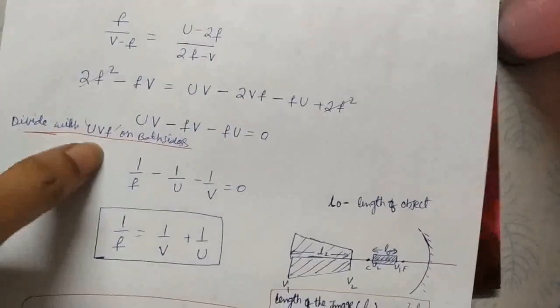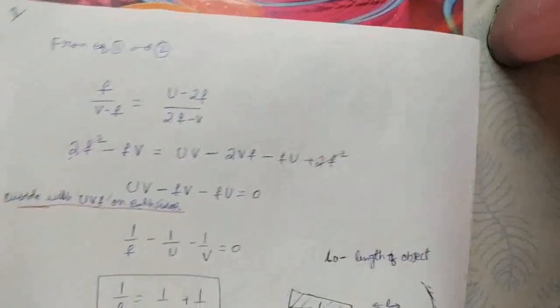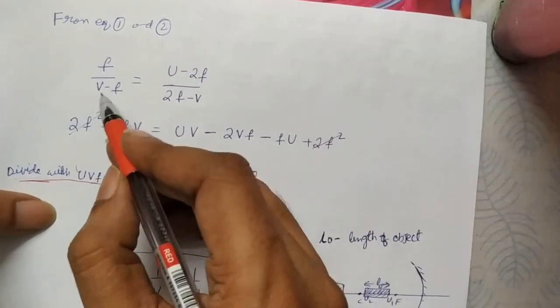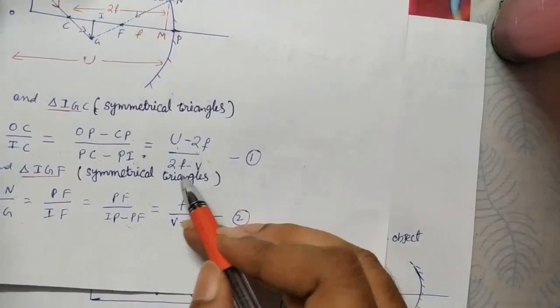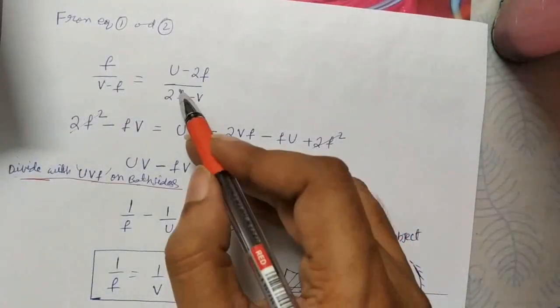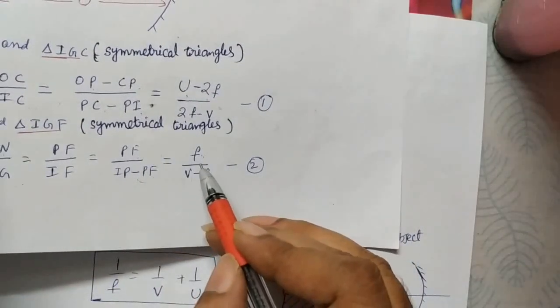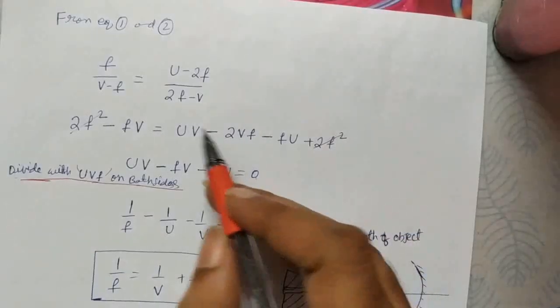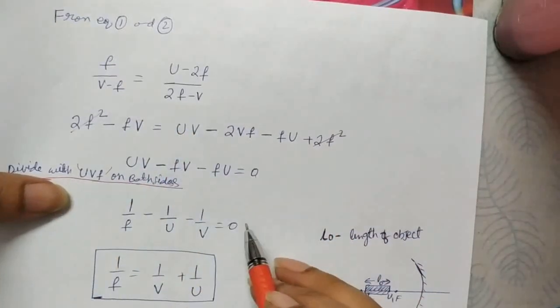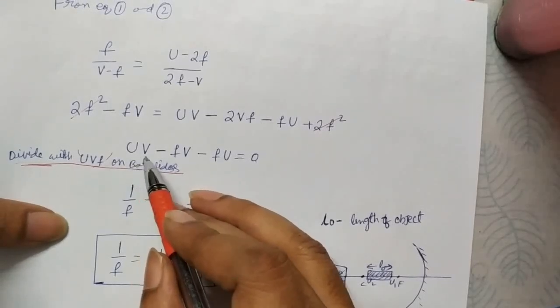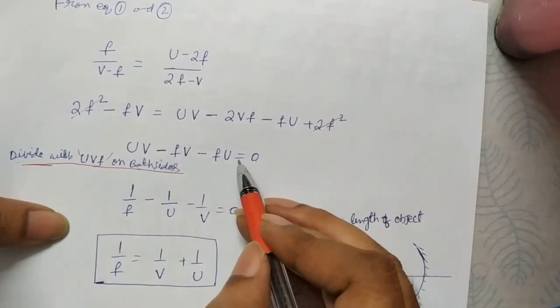Then what do you get? From equation 1 and 2: equation 1 is (u minus 2f) by (2f minus v), and the second one is f by (v minus f). Make them equal and cross multiply, and some terms get cancelled, and finally we get uv minus fv minus fu is equal to 0.